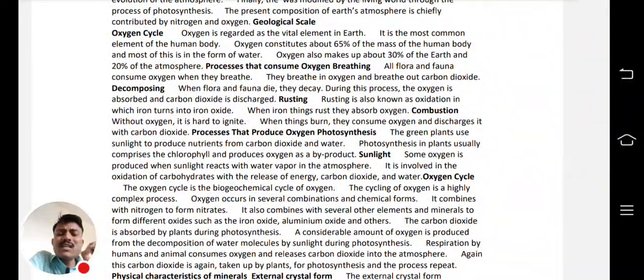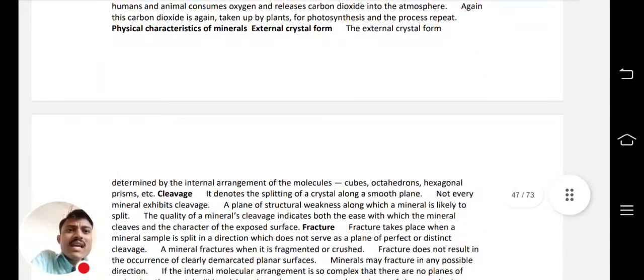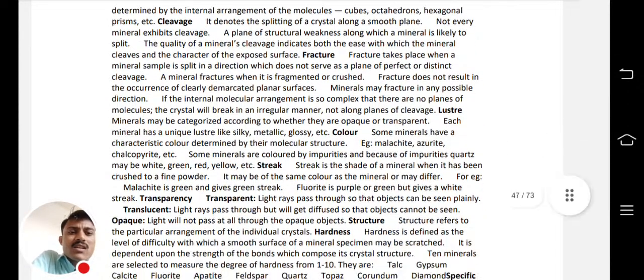So I have made the PDF not only from the books, but I have taken the help of question papers also, to see what is important for UPSC, what UPSC is focusing on, how UPSC is asking the questions. Similarly the oxygen cycle, then physical characteristics of minerals, external crystal forms like cleavage, fracture, color, luster, streak and everything.